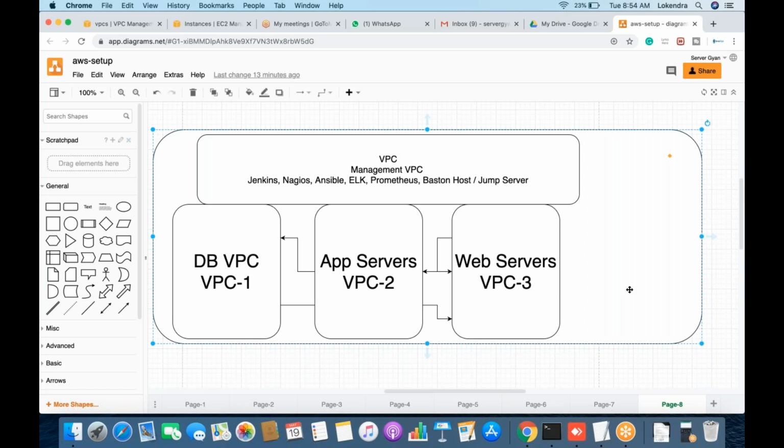Sir, one small doubt. In the organization, this VPC creation will be done by the AWS team, no, sir?